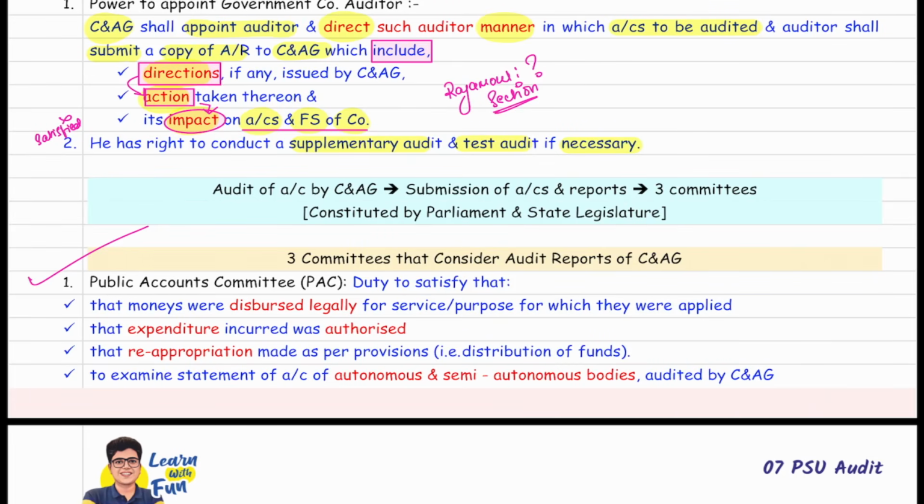So public accounts committee, as I told you, they focus on the government departments. Check that monies are legally disbursed for the purpose they were applied. Second thing, expenditure is authorized. After the expenditure, reappropriation as per the provision, that is distribution of funds. And the basic thing, examine the accounts of autonomous, semi-autonomous bodies audited by CAG. Are the 4 points clear?